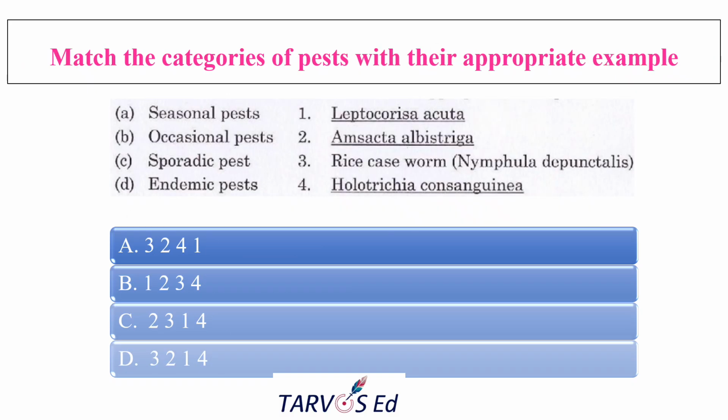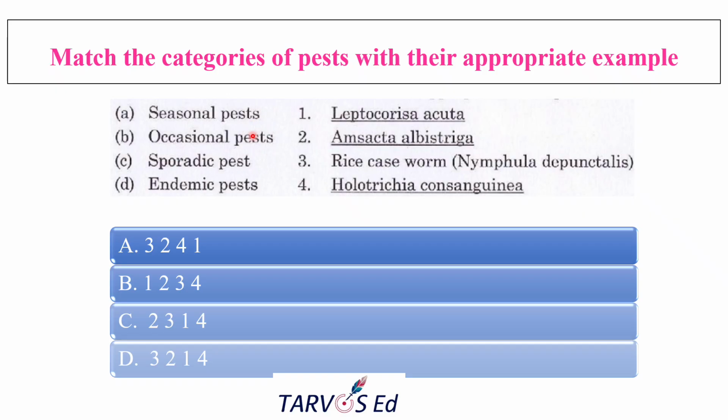And the next question is: match the categories of pest with their appropriate example. Seasonal pest, occasional pest, sporadic pest, and endemic pest. Seasonal means it usually occurs regularly every season, so those pests are called seasonal pests. So before matching the correct answer, you should know the definition of each and every category of pest.